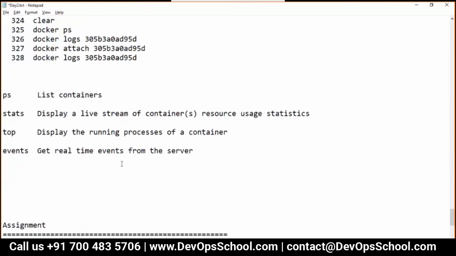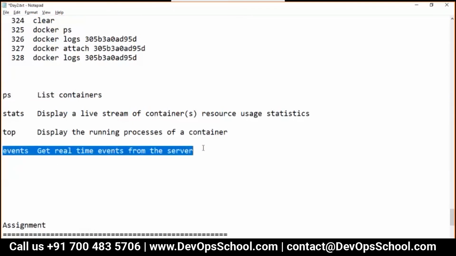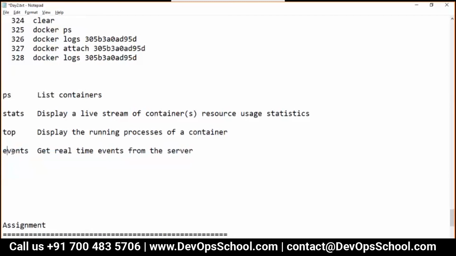But what about the daemon? Guys, remember, I am talking about the daemon. I am talking about the server. Which daemon? Docker daemon and Docker server. How do I monitor that one? How do I monitor the events which are happening at the Docker server level? So guys, for this there is a command.